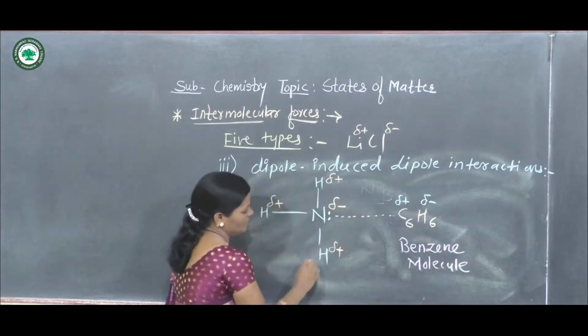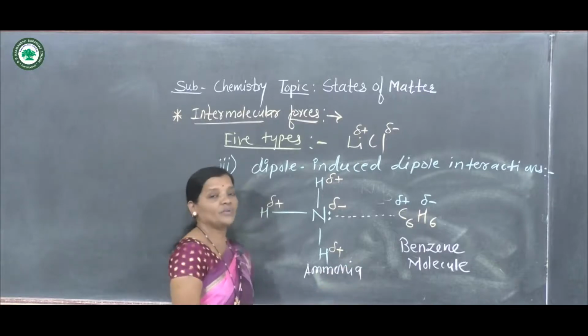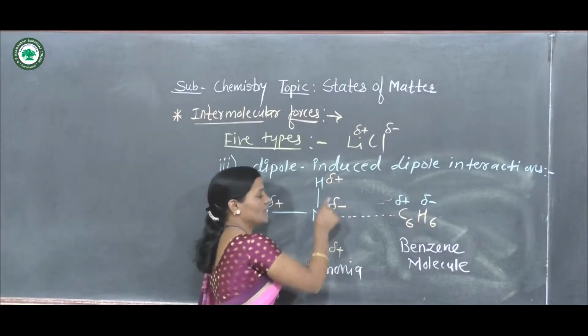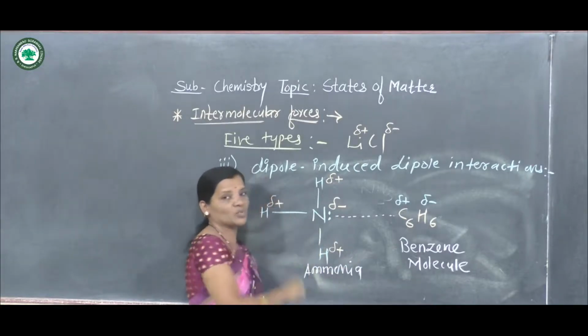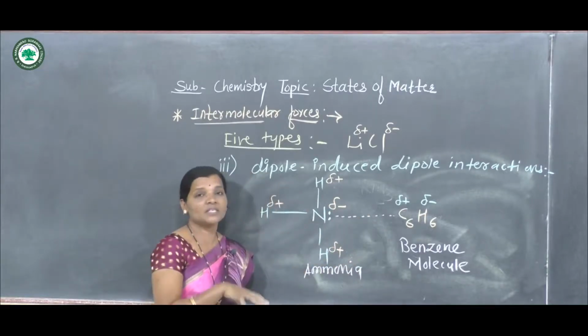This is ammonia. Which interactions? Due to the negative dipole of this nitrogen atom, polarity is induced in the benzene molecule.